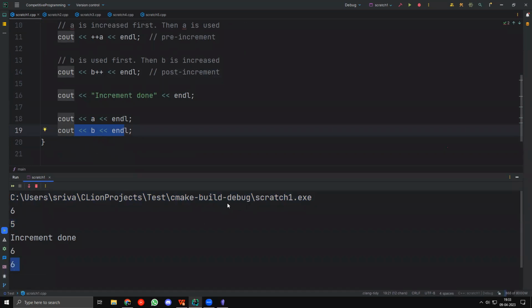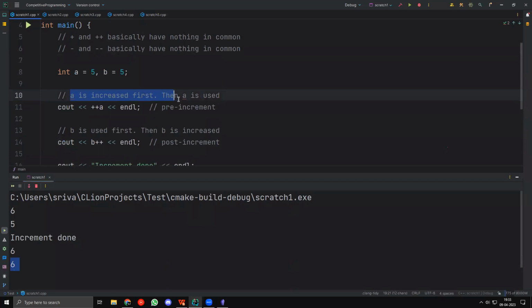Does it make sense to everyone? Is post-increment and pre-increment clear to everyone? Please let me know with a +1 or -1 in the chat. Again, the difference is that in pre-increment, a is increased first and then a is used, and in post-increment, b is used first and then b is increased. Yeah, nice, Arun Kumar.